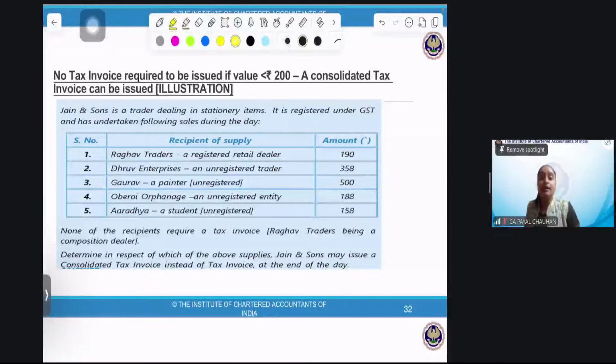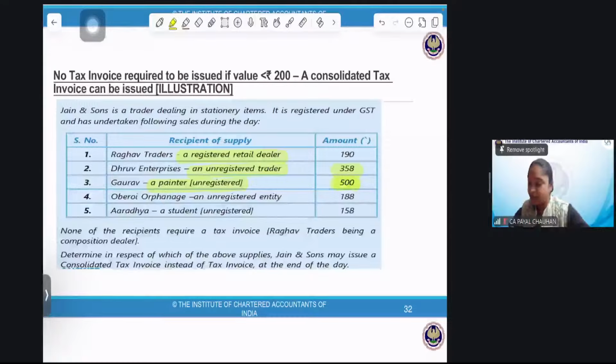Raghav Trader, a registered retail dealer, came to me and bought goods of rupees 190. I need to issue an invoice. Why? He is a registered retail dealer. Please don't look at the amount, rather go with the registered person. Then Dhruv Enterprise, an unregistered trader, and the value is 358. I need to issue an invoice since the value exceeds 200 rupees. Gaurav, a painter, came to buy some brushes. Again, he is unregistered, but the value of supply is more than 500, meaning more than 200. I need to issue an invoice.